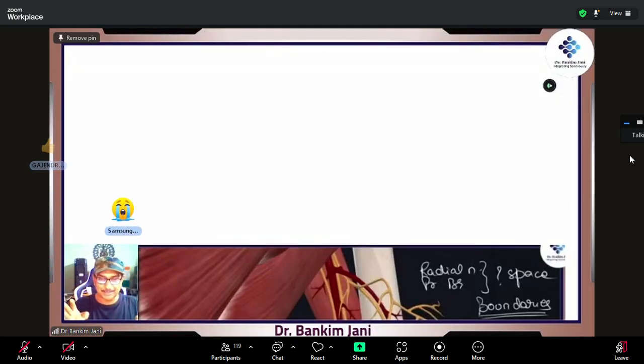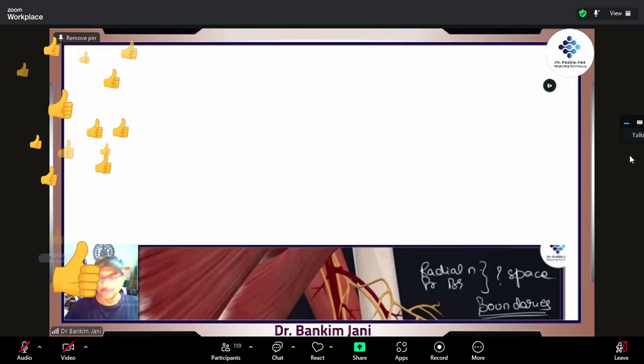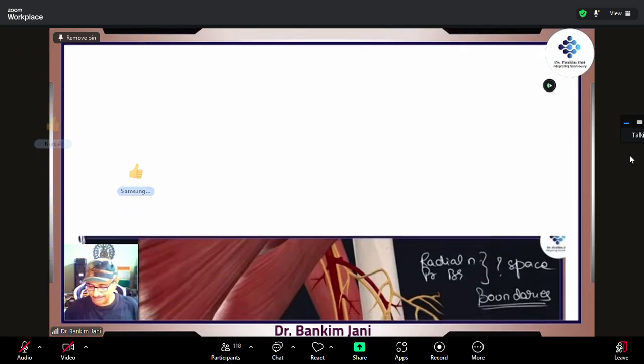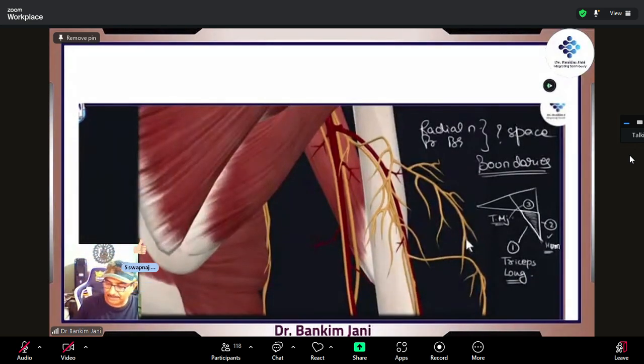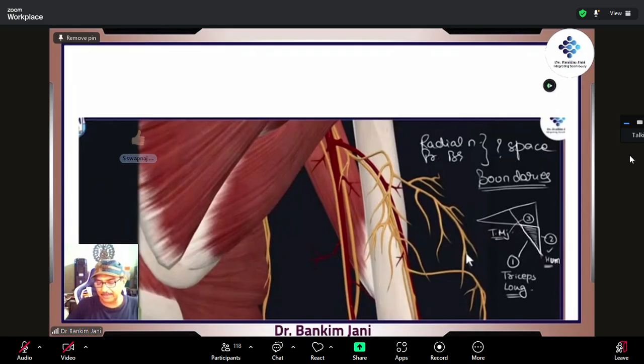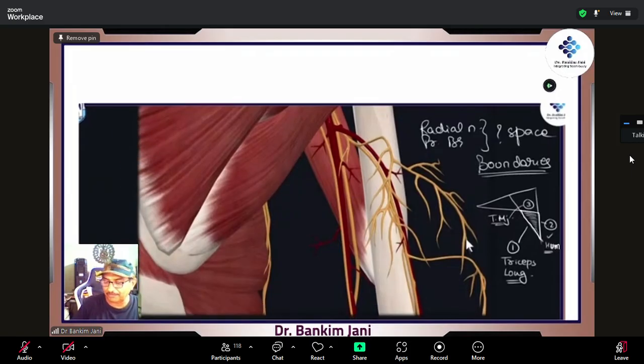You have to remember it. Now, if you have really done it, you'll find that it is so easy to remember. That was the importance: when you speak, it will be imprinted into your brain. So here the question is, this radial nerve and the profunda brachii, they come out of which space?